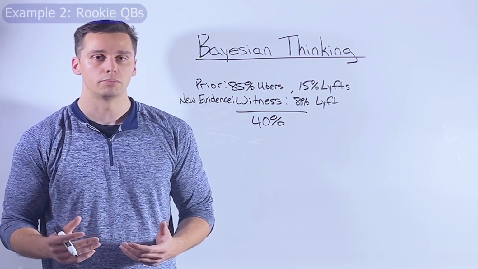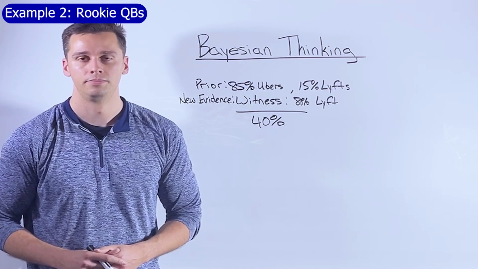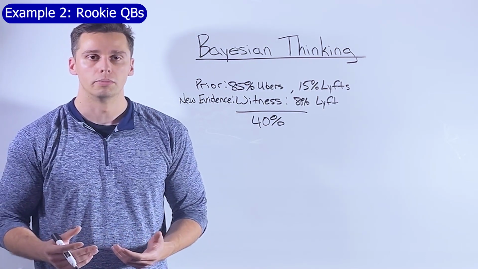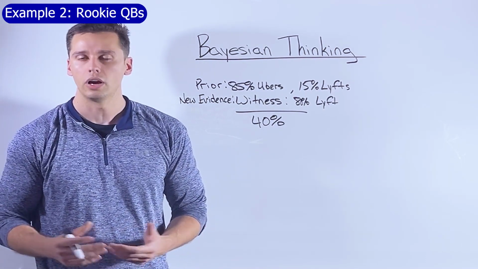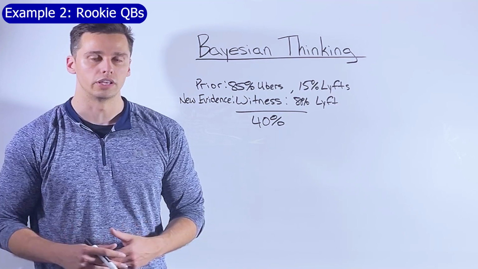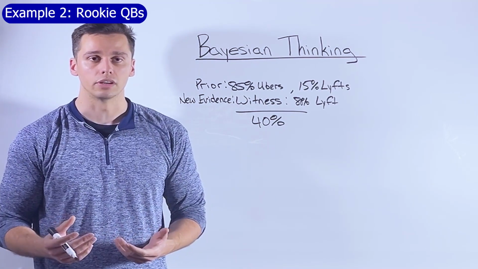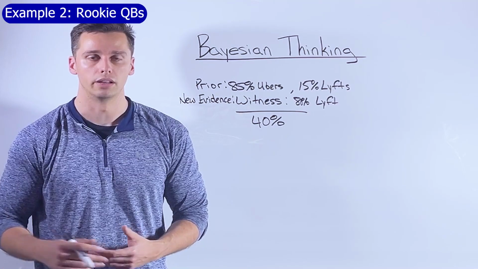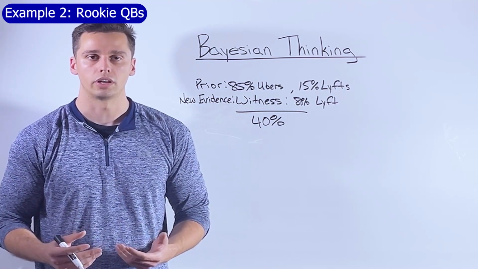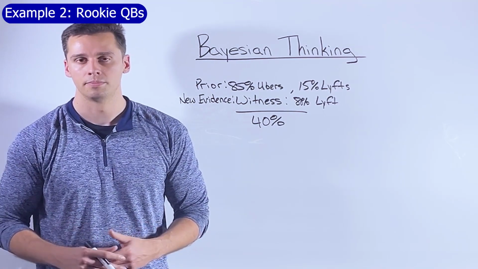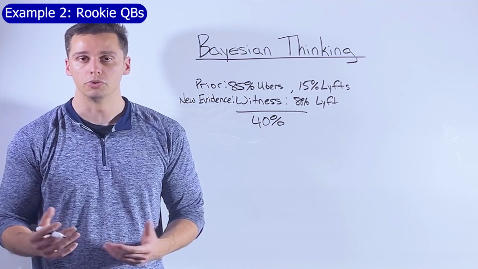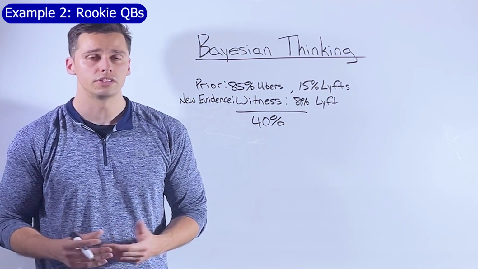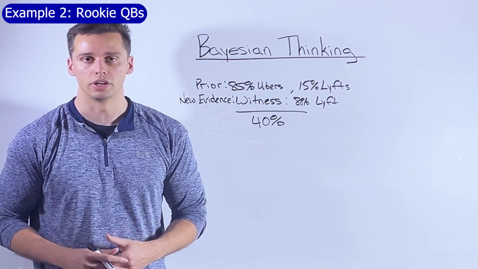Okay, one more example we'll talk through, but in sports this time. Every year, rookie quarterbacks come into the NFL. So how could we project their passer rating for the rookie season? We can use Bayes' theorem to come up with a base rate and then adjust that prior belief as the season moves on. Let's say the base rate for rookie quarterback passer rating is 80. We can find this number by doing some research into historical data. This isn't a perfect number, but that's what we'll use here.